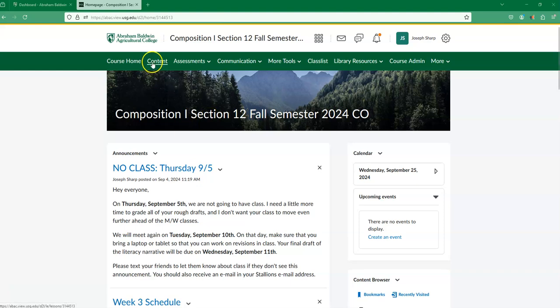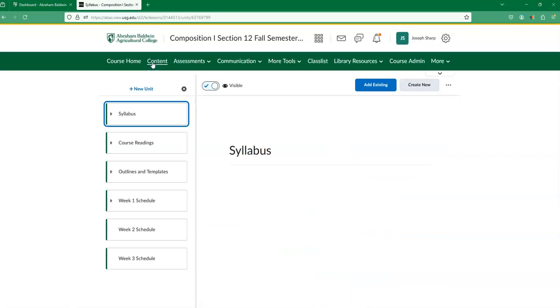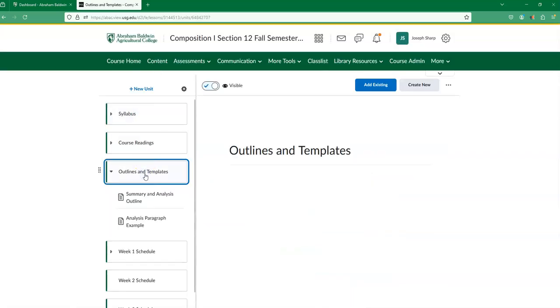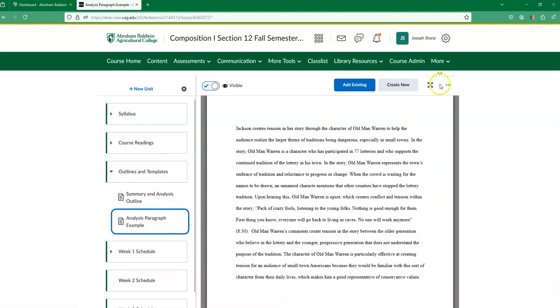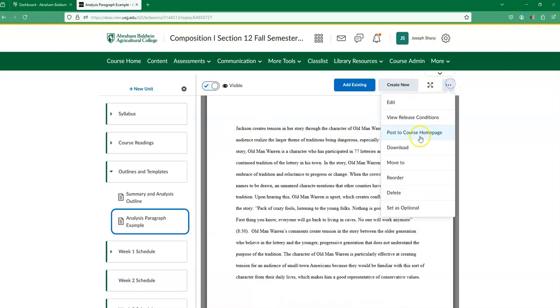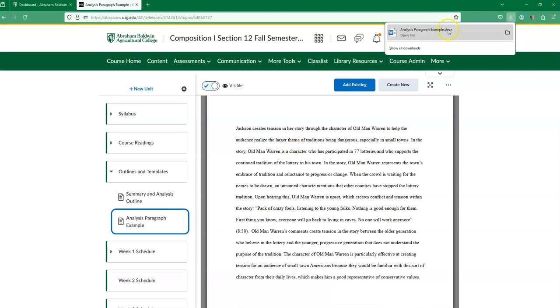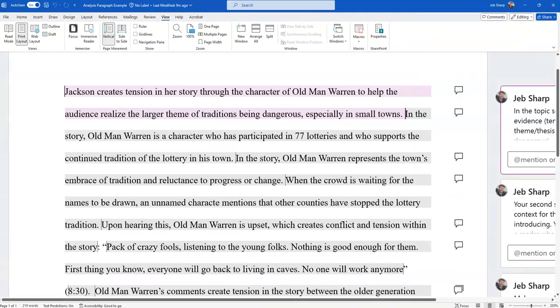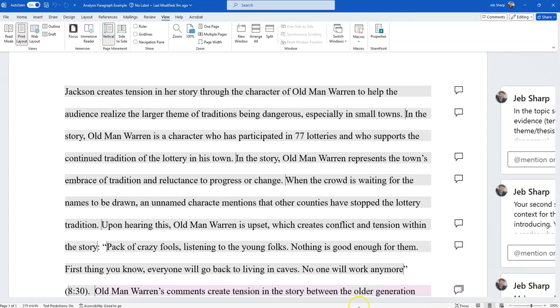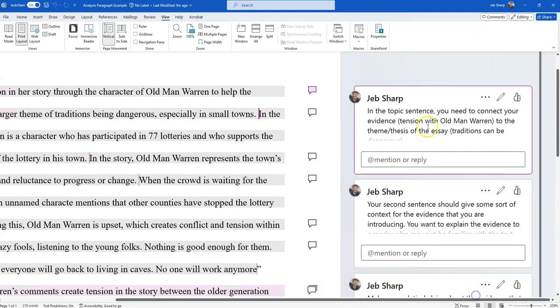To help you with that, I've created an example with some notes on it. So to get to that example, you want to go to our content, click on outlines and templates, and click analysis paragraph example. So you can see the full example here, but what you need to do is actually hit the download button. When you hit the download button and open it up in Microsoft Word, you're going to see all of these comments that I've made that explain what is going on in each sentence.